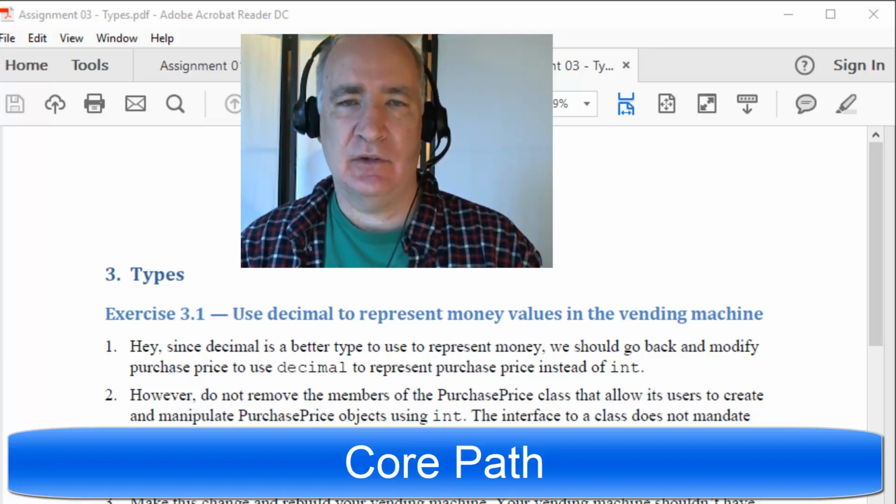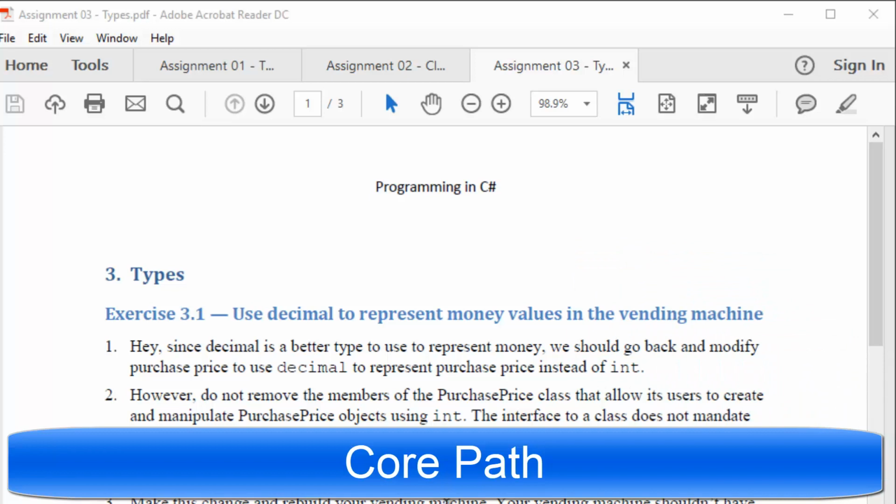This is the introduction to Assignment 3. So Assignment 3 is about types, and the first type we will talk about is decimal.